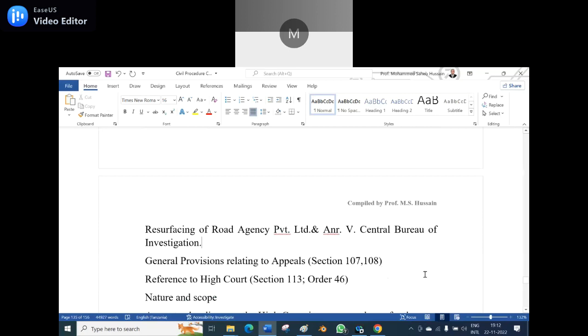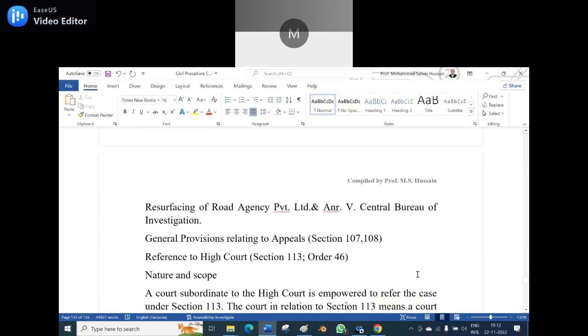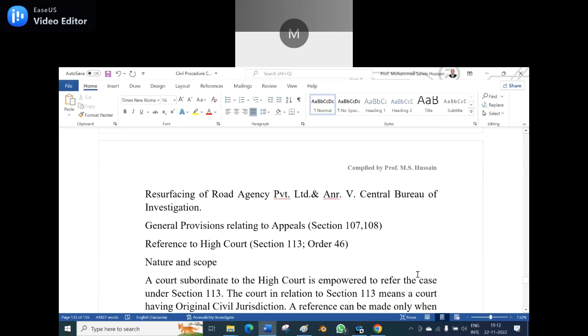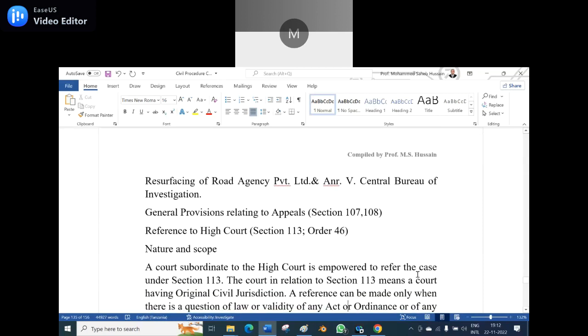Now let us see the general provisions relating to the appeals, section 107 and section 108. That says about the general provisions relating to appeals. Reference to High Court, Section 113, Order 46. There we can see how the appeals work and how the reference to the court will be undertaken.